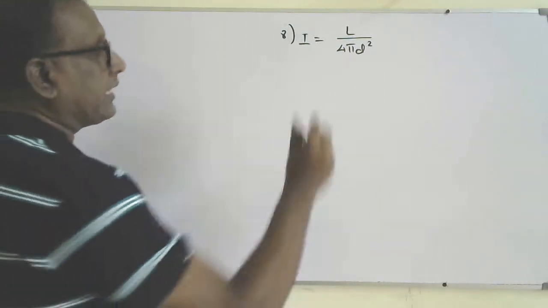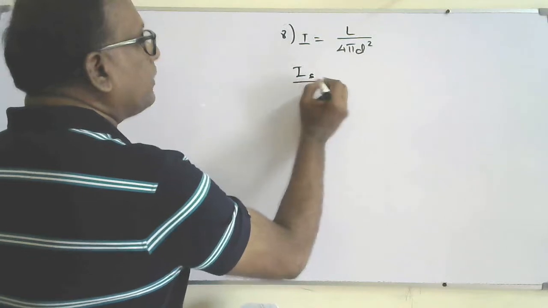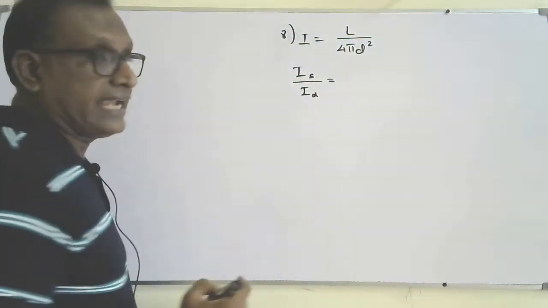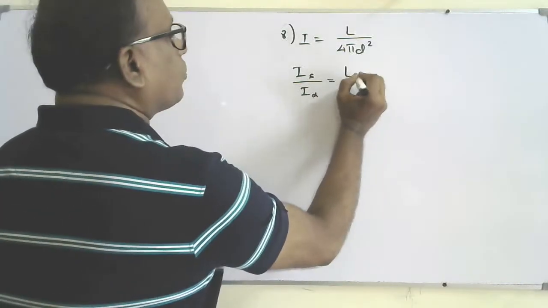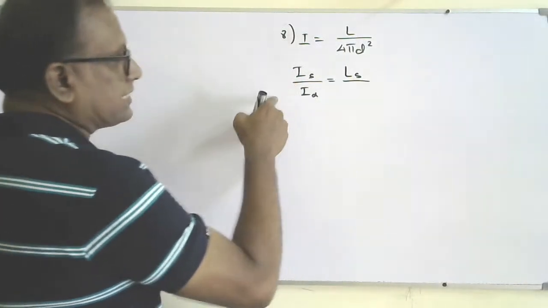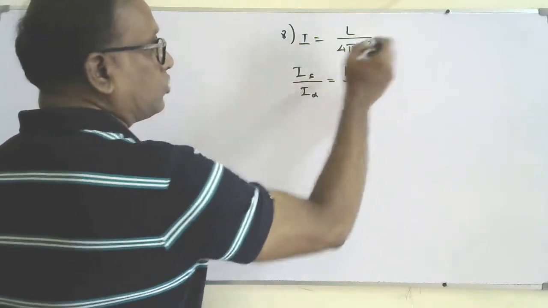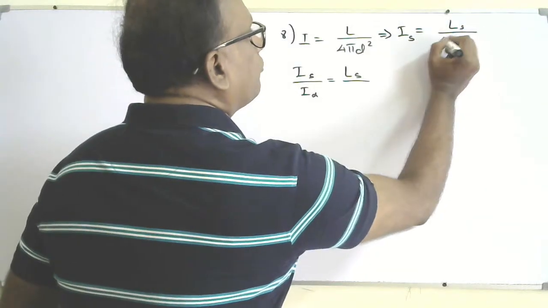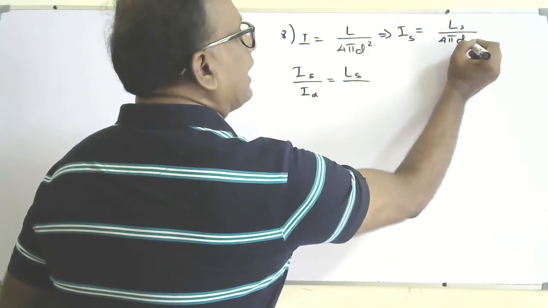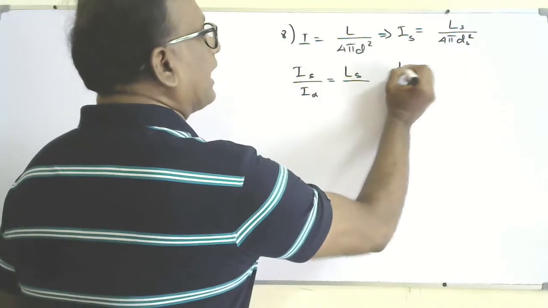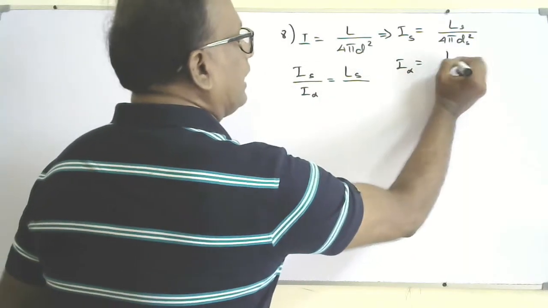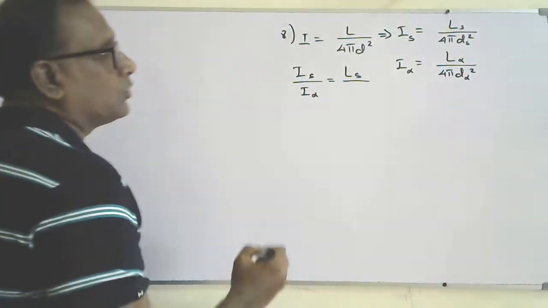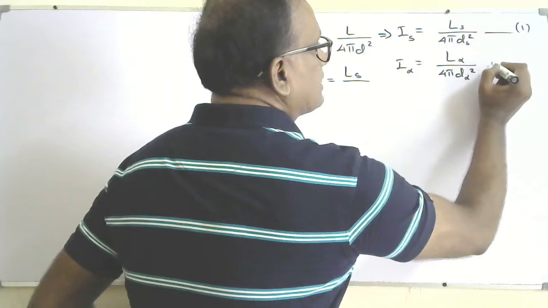I can write separately IS is equal to LS over 4 pi ds squared, and I alpha equal to L alpha over 4 pi d alpha squared. So this is equation 1, this is equation 2.